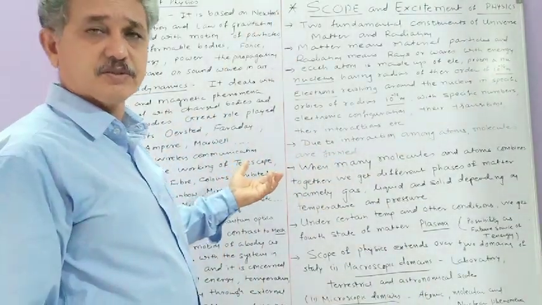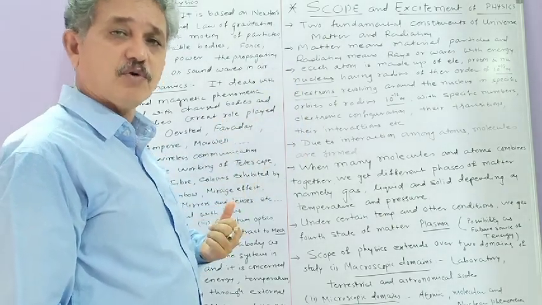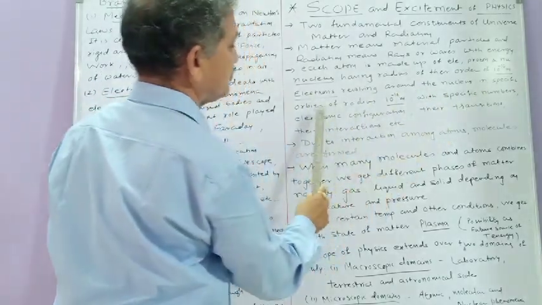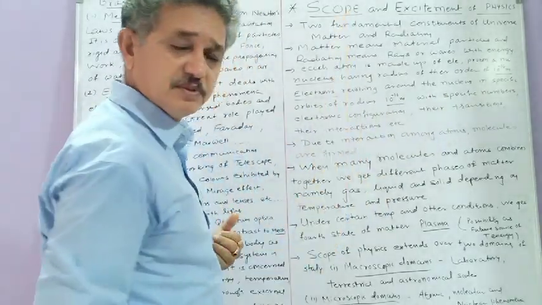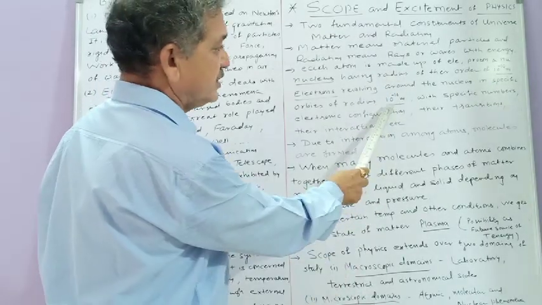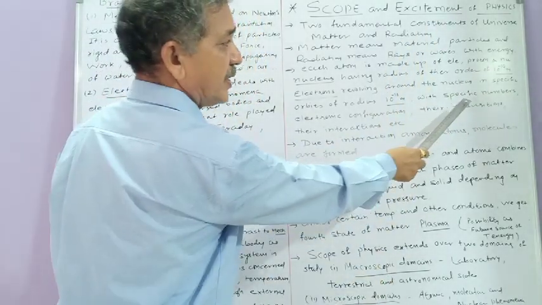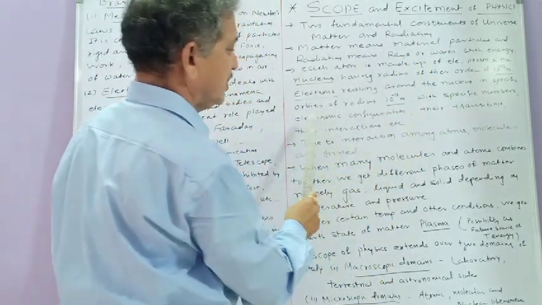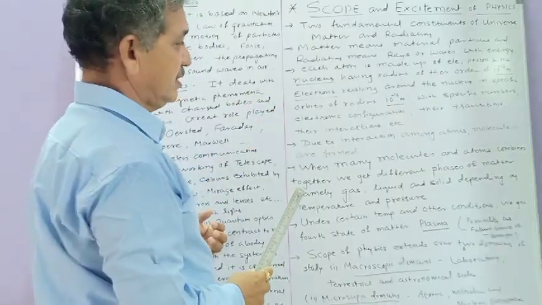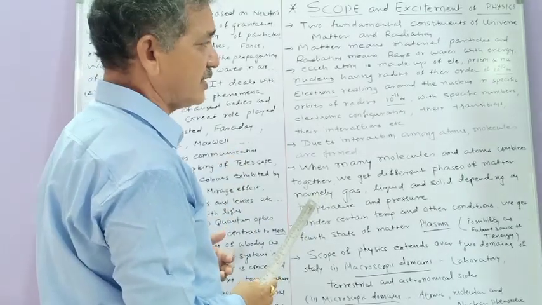Surrounding nucleus in different circular orbits, different number of electrons are revolving, and these electrons revolving around the nucleus in specific orbits of radius is of the order of 10 raised to minus 10 meter. So this radius is greater than radius of nucleus. There are different and specific numbers in each orbit. Every element has a definite electronic configuration. Accordingly, the number of electrons are there.